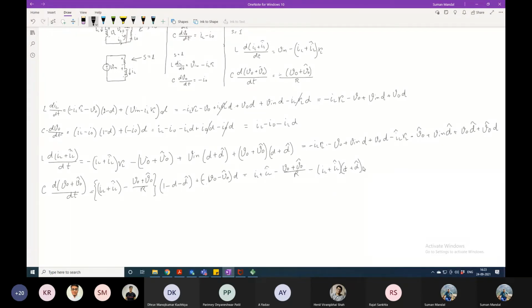Now you tell me for this section. First, I want without perturbation. So in that case, obviously I will get IL minus V0 by R and minus IL D. Now what are the perturbation components? Plus IL minus V0 by R, V0 perturbation by R, and minus IL D perturbation and plus IL perturbation into D.